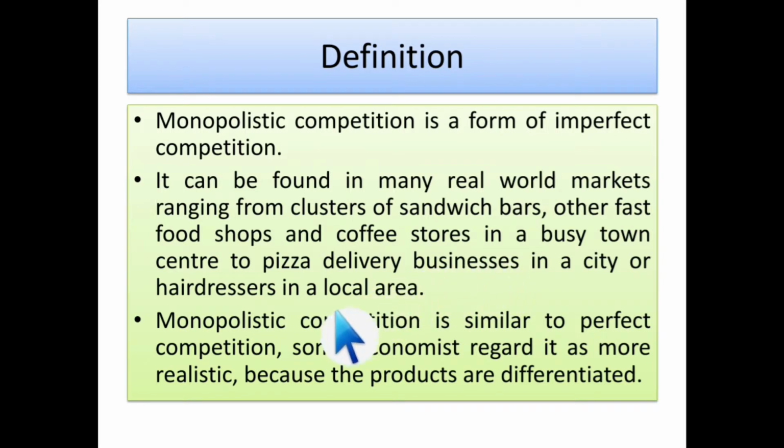Okay. So next, monopolistic competition is similar to perfect competition. Even some economists regard it as more realistic because the products are differentiated. One thing I can say is that the monopolistic market is a combination of the perfect competitive market and the monopoly market, because it has grabbed some points from the perfect competitive market and some points from the monopoly market. So we can say it is a combination of these two markets.